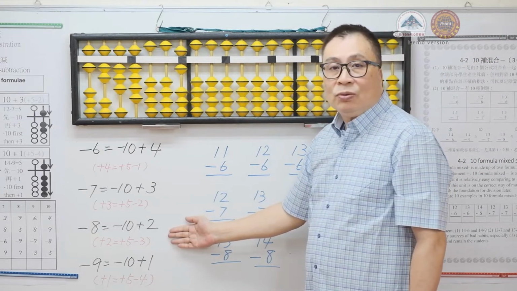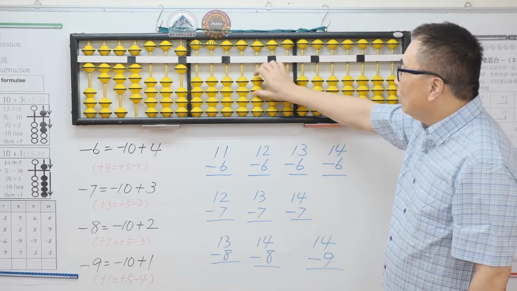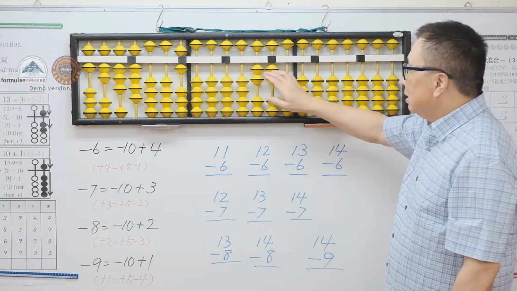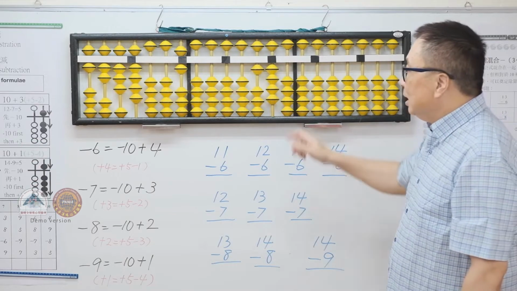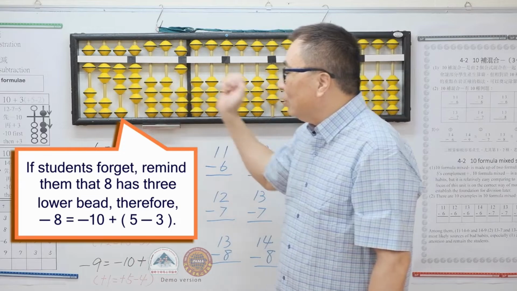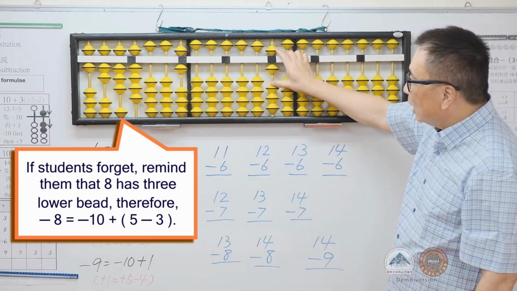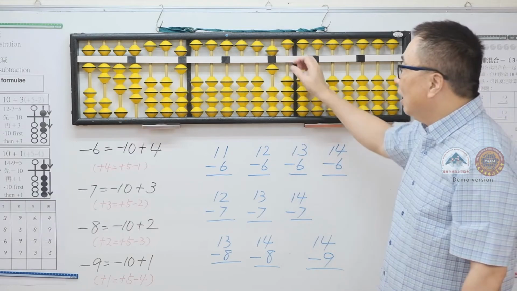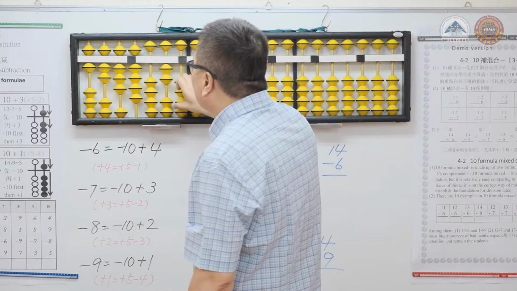However, if students do not understand, we can teach them this way. 22 minus 8. Minus 8 equals minus 10 plus 2 directly. Minus another 8, we minus 10, but we cannot plus 2 directly. If they forgot how to do, we can remind them to refer to the lower bits of 8, which is 3. So, bring down 3 lower bits. The answer is 6.